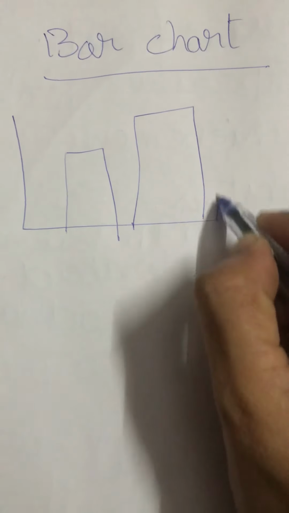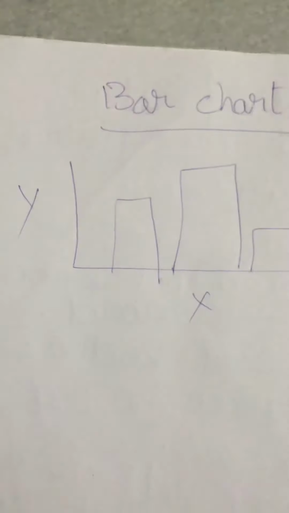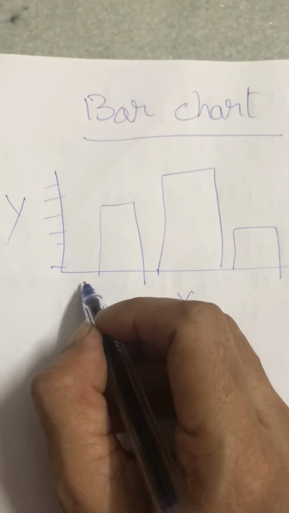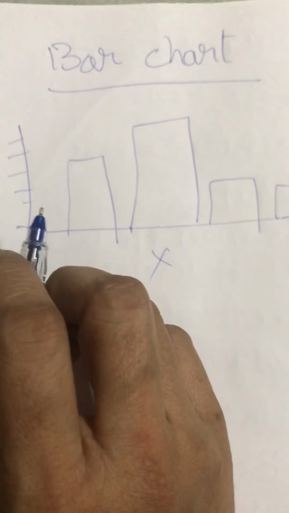A bar chart is a chart that presents categorical data with rectangular bars with heights or lengths proportional to the values that they represent. That means if you have seen a bar chart, it will be like this, right? Right, children? That means some data will be given to you on one side, and if it is a graph, then you will be able to understand what a bar chart is.